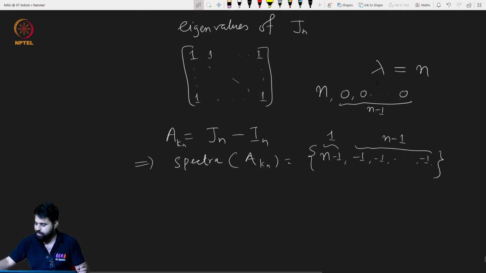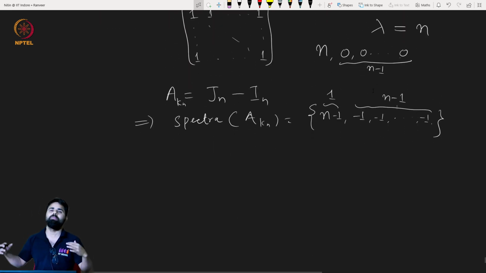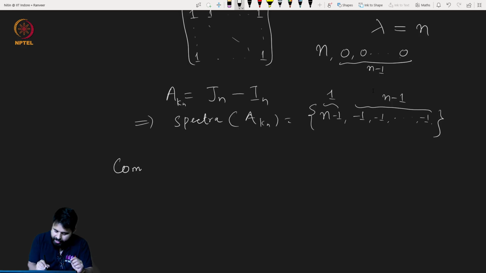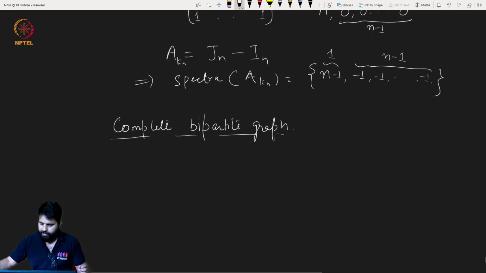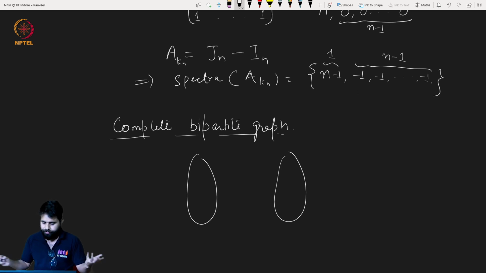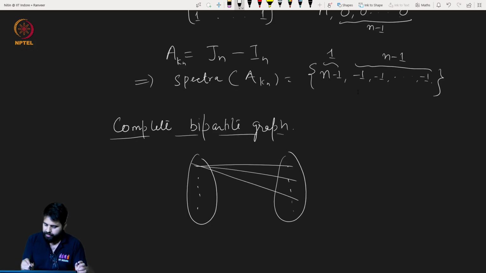Now we will again use this result in finding the eigenvalues of a different graph. The different graph is the complete bipartite graph. So what is a complete bipartite graph? Again, the definition is very easy. We may have seen it in the first or second lecture. There are vertices here, and every vertex is connected to every vertex of the other set. Okay, so like this.